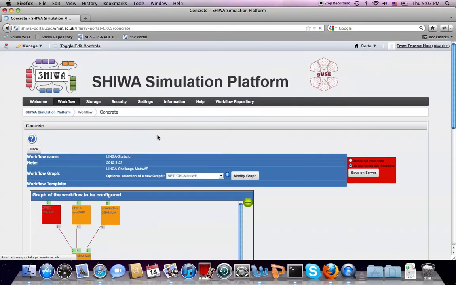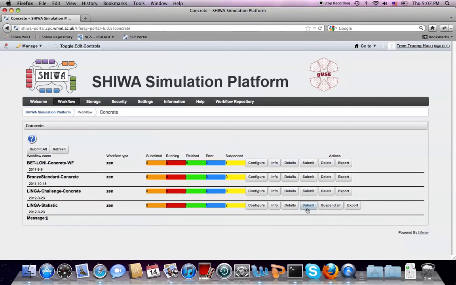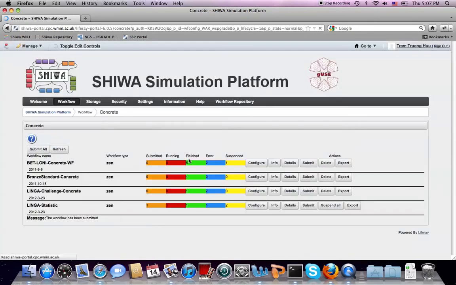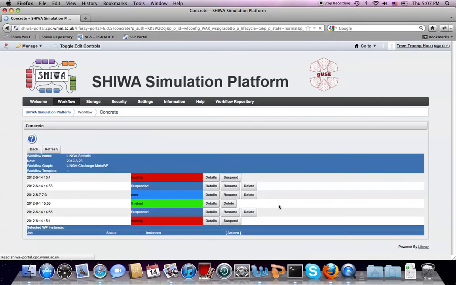To start the execution of the meta workflow, the user should click on the Submit button. When the execution is started, the user clicks on the Details button for monitoring the execution status of the meta workflow and set up each subworkflow in this execution set instance.